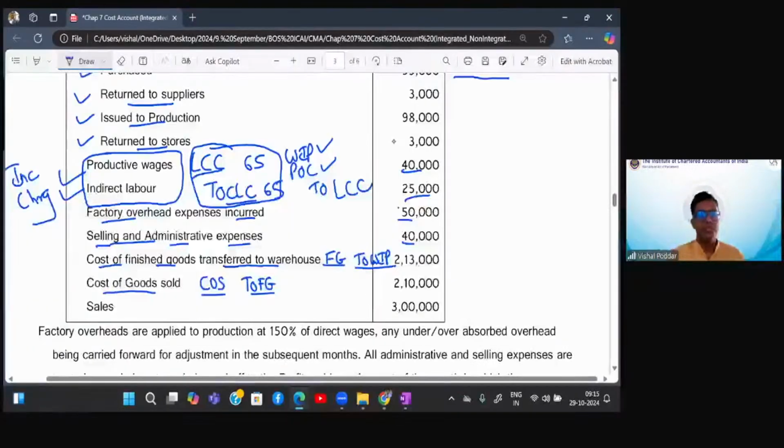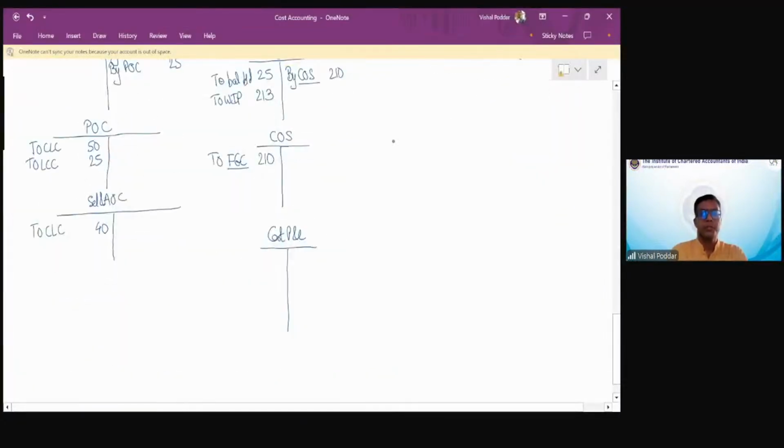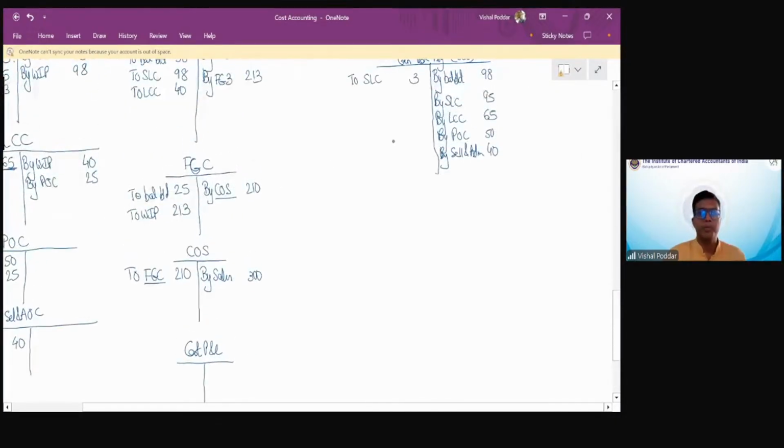And then finally the transaction for sales. As I mentioned, for sales, we have a direct entry whereby cost P&L is credited by the amount of sales, and CLC, which represents debtors, which represents cash bank, will be debited by the amount of sales. Pranav, the entry is passed between CLC and cost P&L, yes. Sagar, correct.